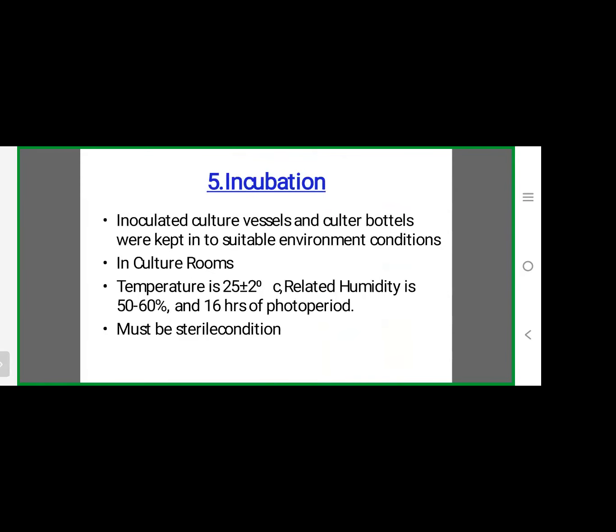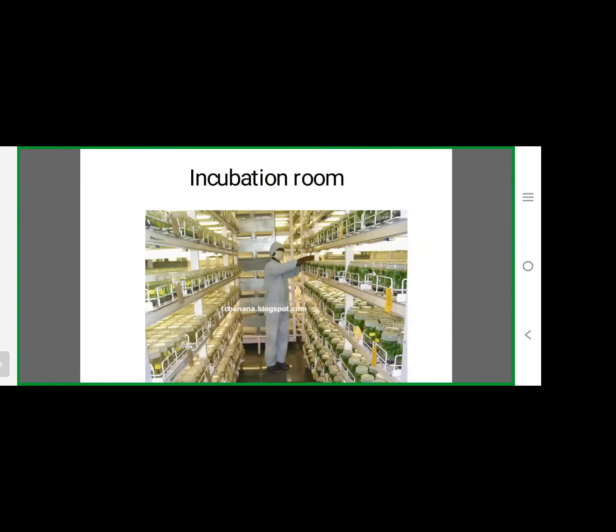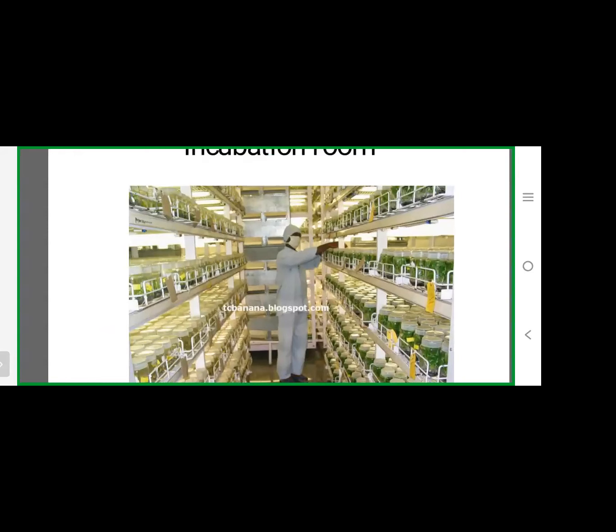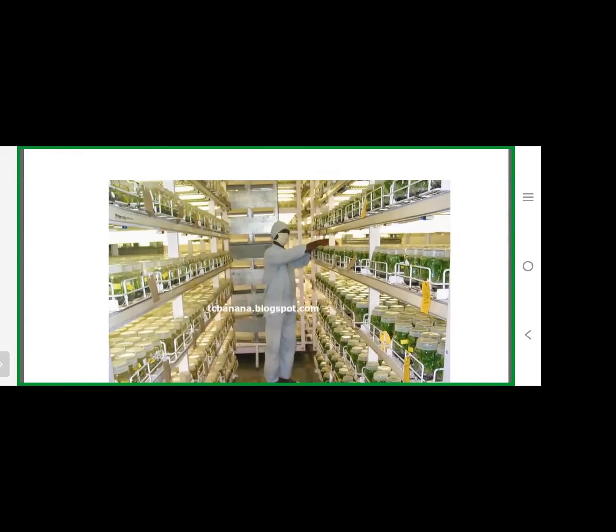Then incubation. After placing the explant on nutrient media, those will be transferred to separate chambers. You see here, these are kept in suitable chambers like a library. Books are stored in a library, like these inoculated test tubes, culture tubes, or culture bottles, which are shifted to specialized culture rooms.